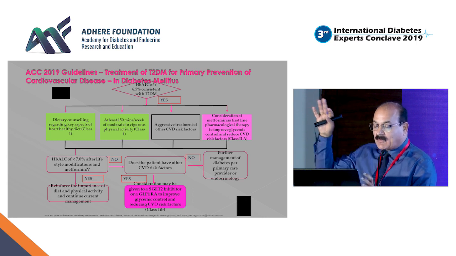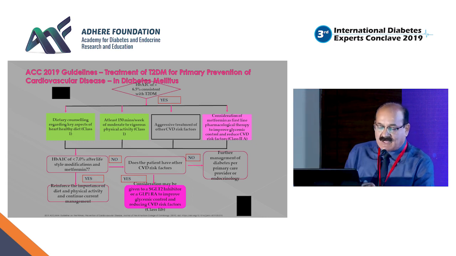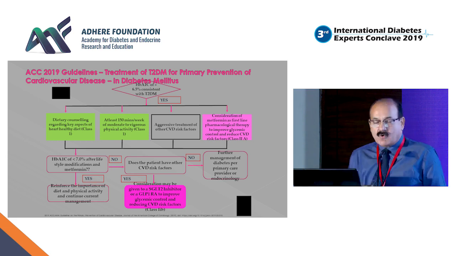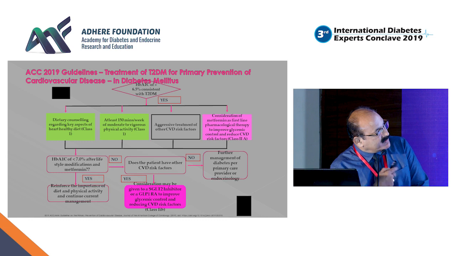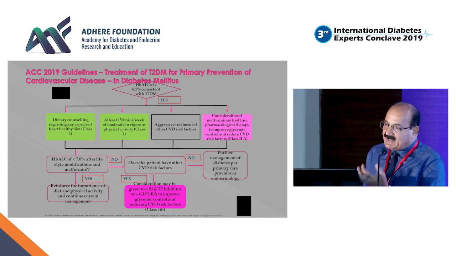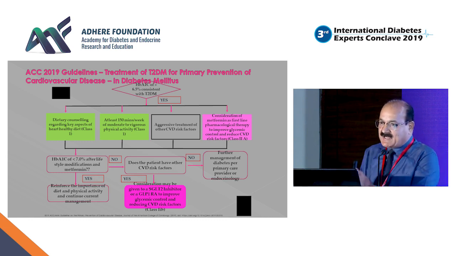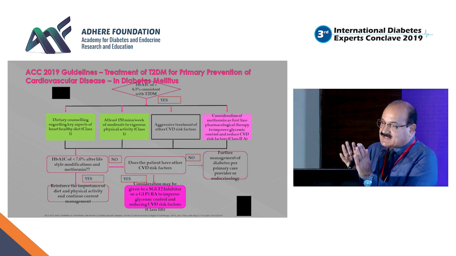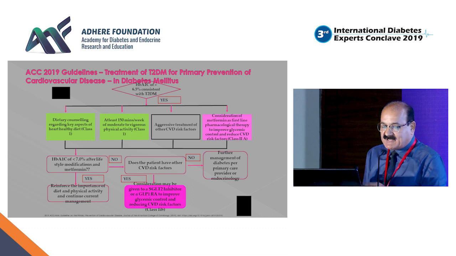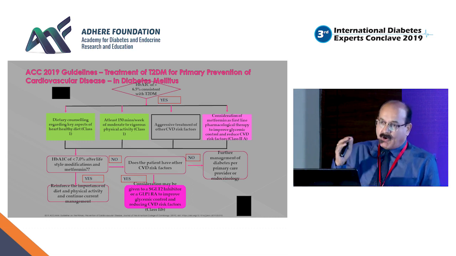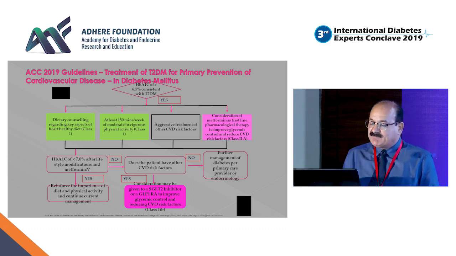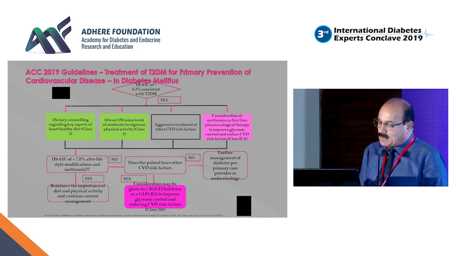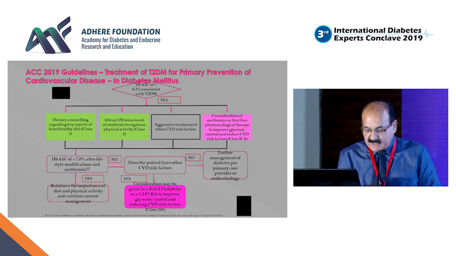They are not talking only about statins. Lifestyle modification, diet, exercise, everything of course has to go, but they say there has to be aggressive treatment for CVD risk factors, so that assessment has to be there, what I have already talked about. And once there is evidence of established atherosclerotic cardiovascular disease or MRF, multiple risk factors, and if HbA1c is more than 6.5, that is the time you start metformin.